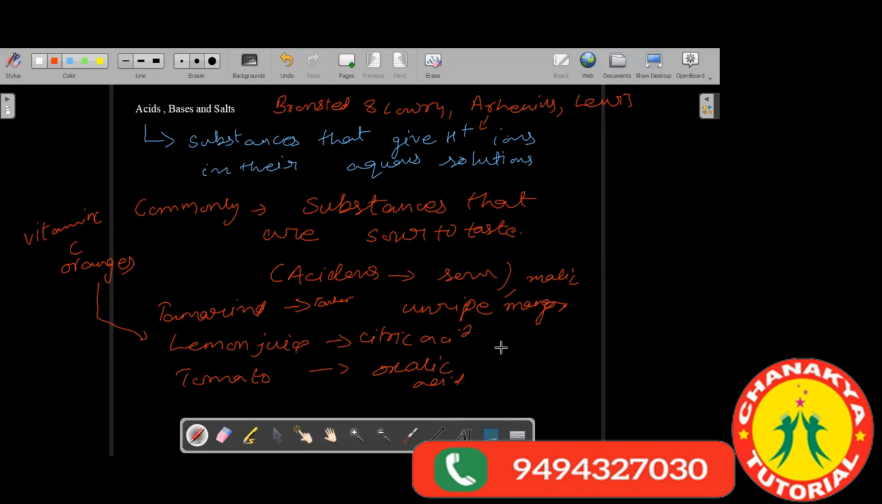Now all these are organic acids, as they are obtained from living organisms. They can be consumed. They are consumable. We can eat them. All these acids, we can eat them. So these acids are consumable.